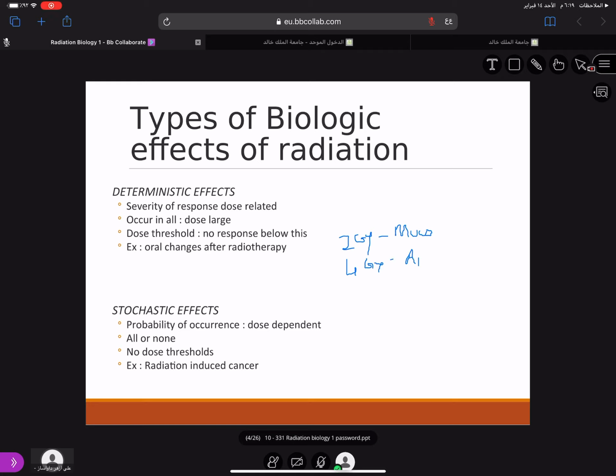Then 4 grays, 6 grays, 7 grays, like that. There is a kind of dose threshold. If the X-ray radiation is below the dose threshold, at this level, there will be no effect. No changes are seen in the oral cavity. This is the deterministic effect.